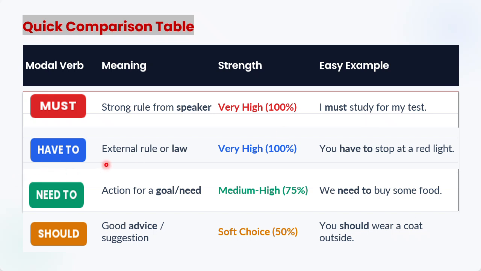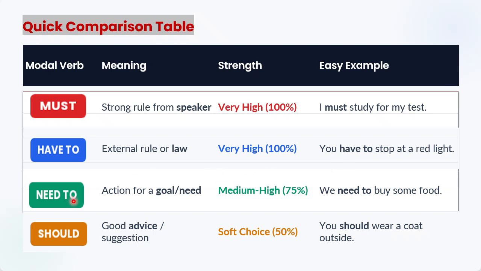Next, have to. External rule or law. I mean, this is a rule or law which is not made by the speaker, not made by me. It is from the authority, from the other side, right? The strength is again very high, 100%. You have to stop at a red light. You understand, if you don't follow the traffic laws or the other laws of the government authority, then there can be punishment even, huh?